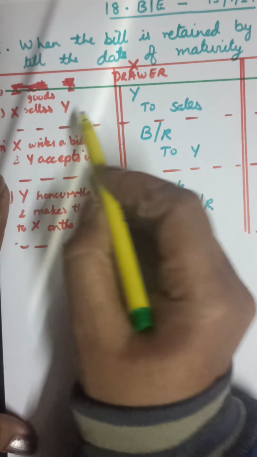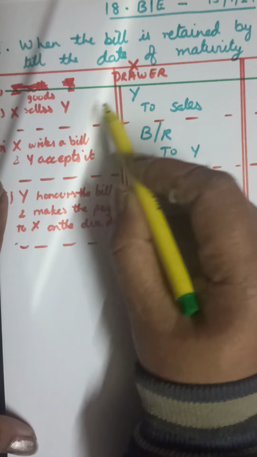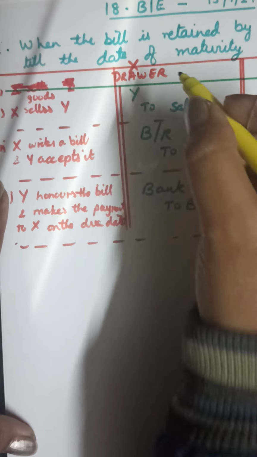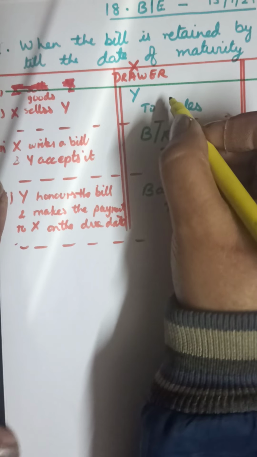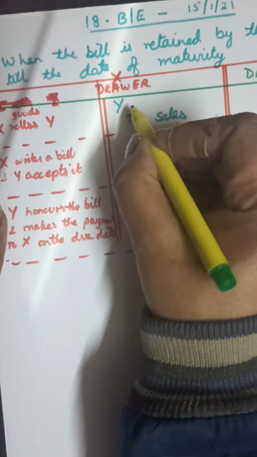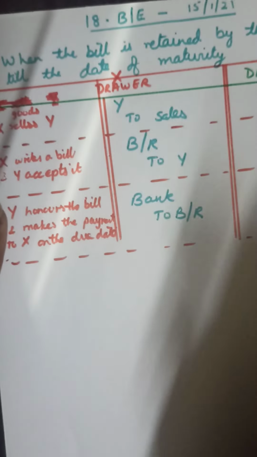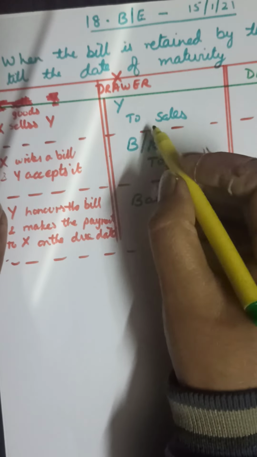The first entry: in the books of X, what will he do? He will record that he has sold goods to Y. Following the principles of journalizing, Y is the receiver of the goods, so Y will be debited. Y to sales.